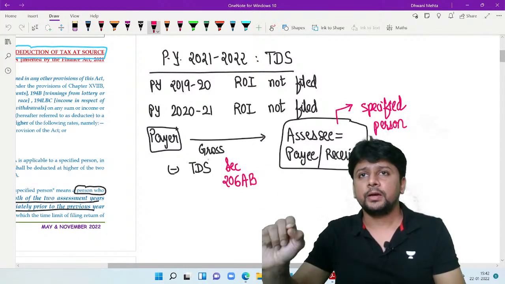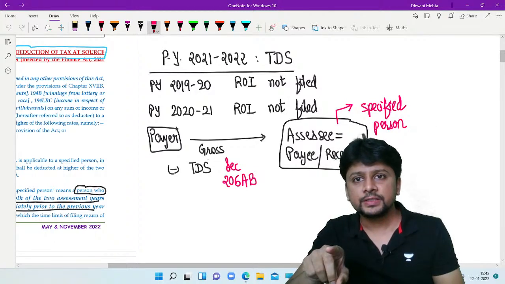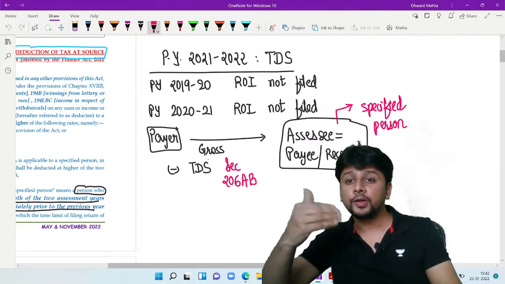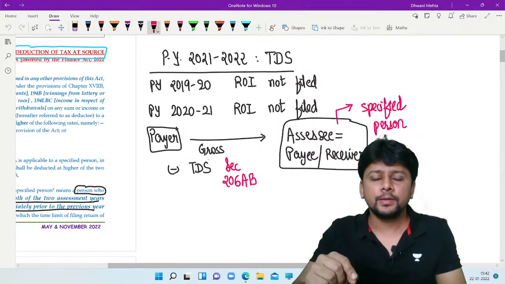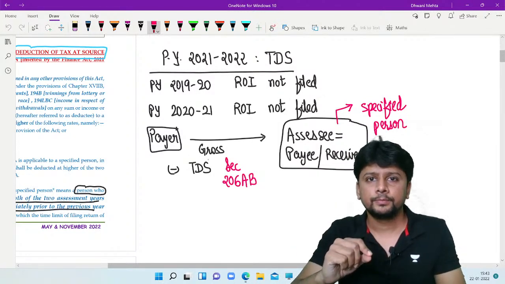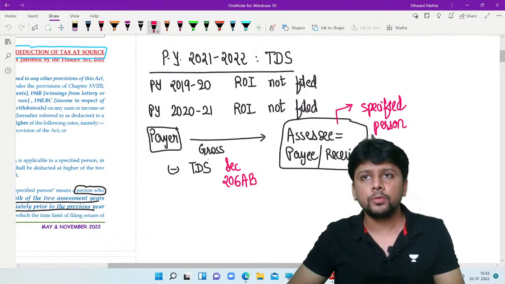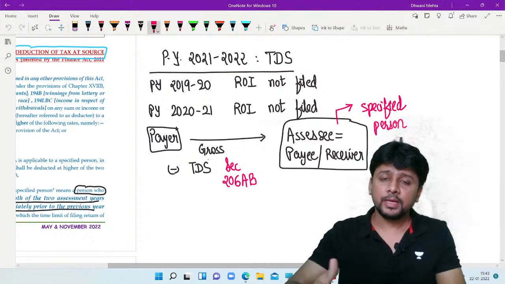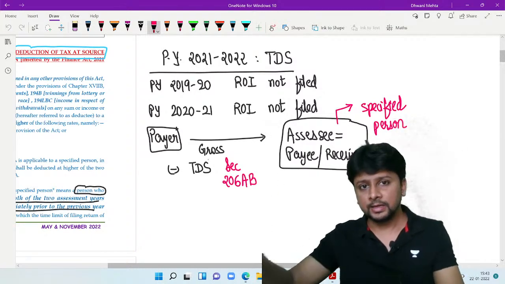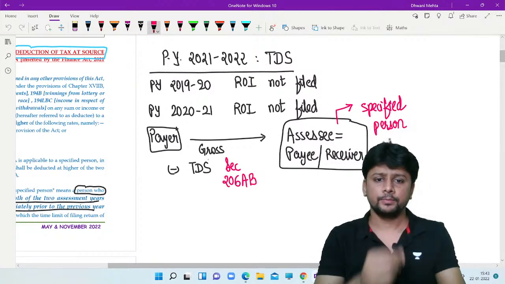That means there may arise a possibility that this assessee will have a situation of refund. So we are in a way forcing him to file a return, so that if he files a return for the current year 21-22, he will be able to claim a refund, and he will be able to ensure that in the next year this section is not attracted.